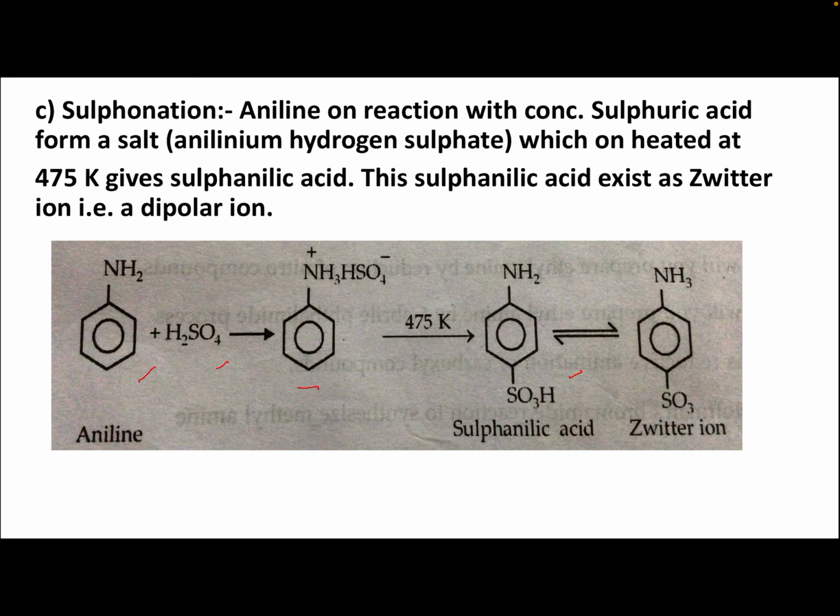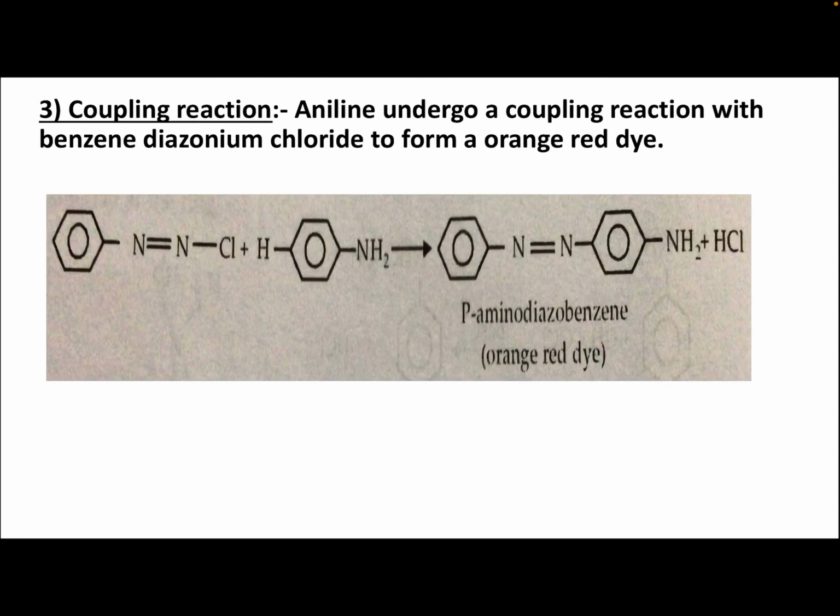At the para position to aniline, if a sulfonic acid group is there, then it is known as sulfanilic acid. This sulfanilic acid exists as a zwitterion, that is, it exists as a dipolar ion. So sulfonation of aniline will give you the zwitterion of sulfanilic acid. Then the coupling reaction.